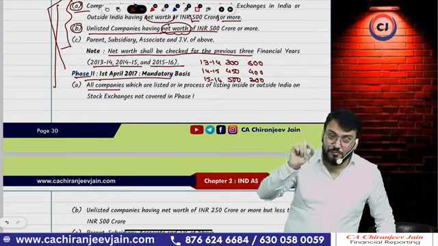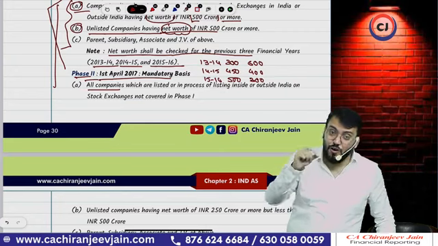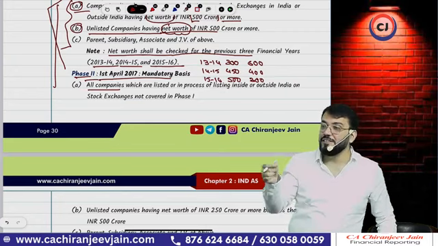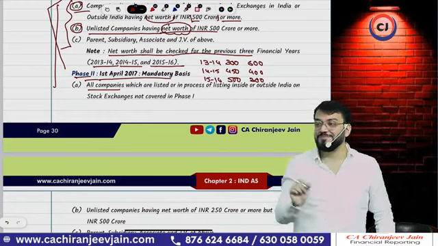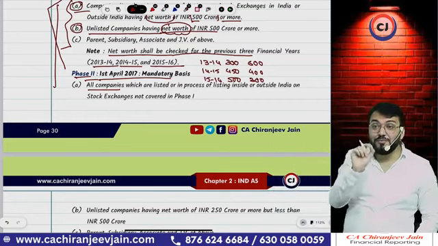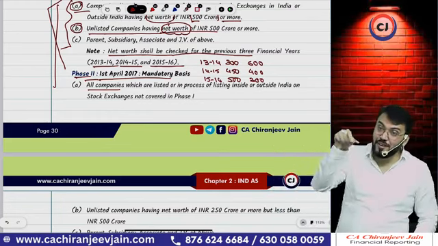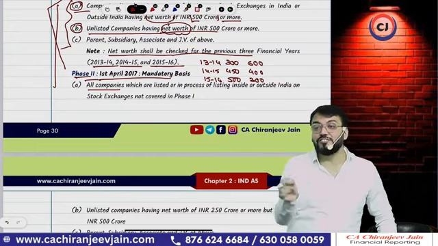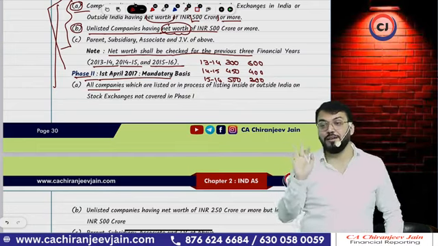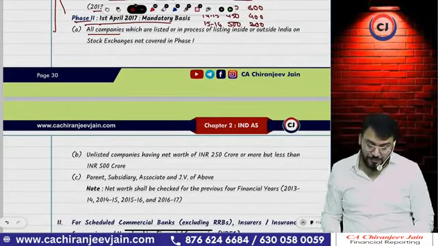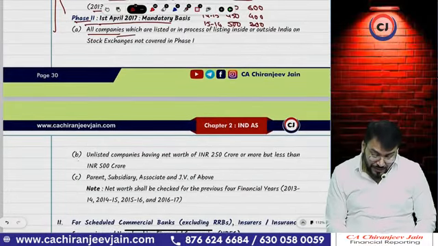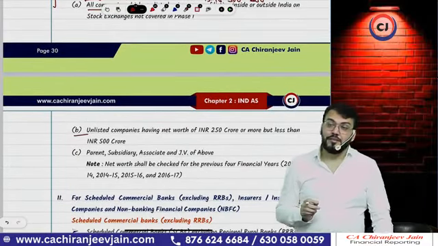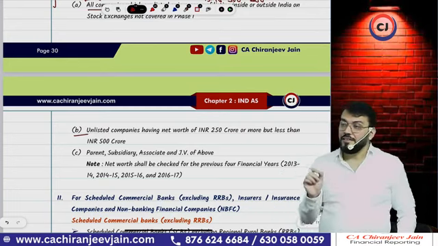Can I say from 1st April 2017, all listed companies, even though net worth is negative, then also for them Ind AS will be applicable. Any company which is in the process of listing, for them also Ind AS will be applicable. Understood? But unlisted companies, not all unlisted companies.